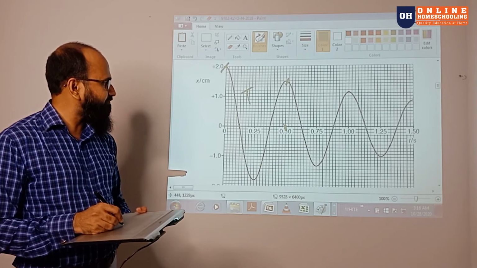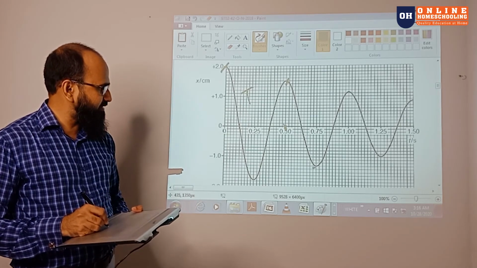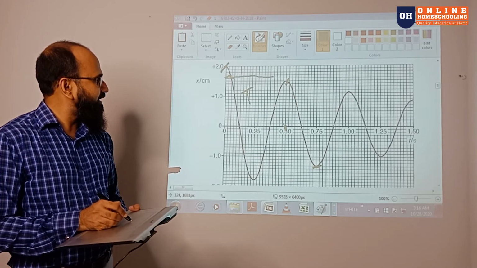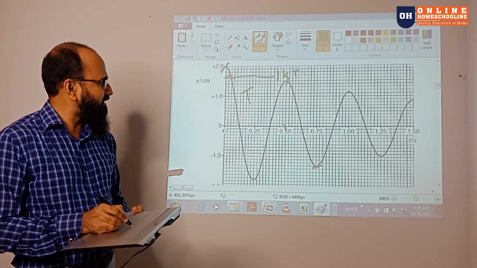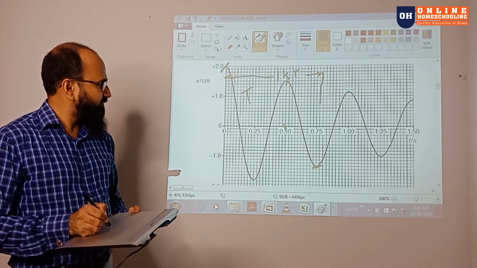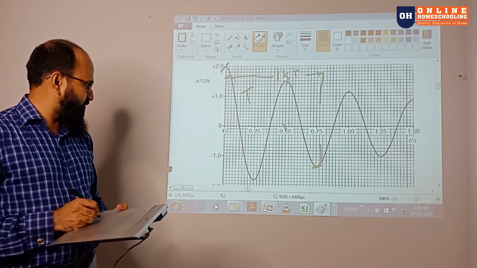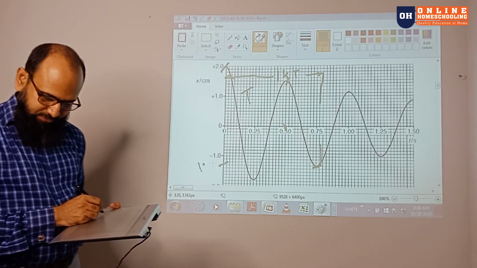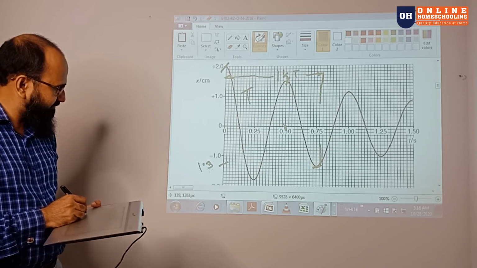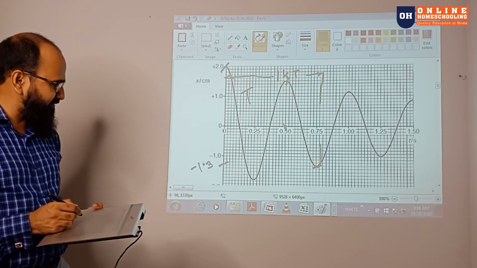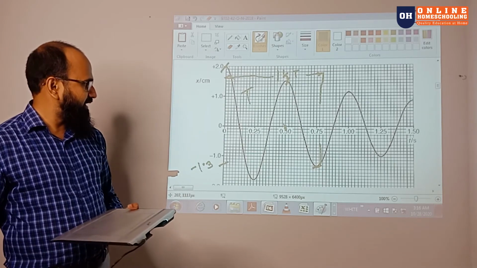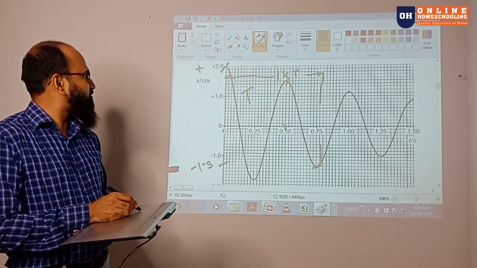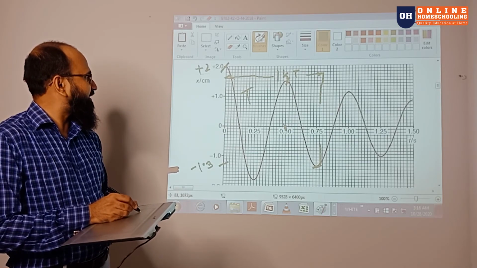So here is the first complete oscillation. So there is the 1.5 complete. So here to here is 1.5 complete time. Now you can go through there and you get 1.3 there. It's a minus sign, no problem with the minus, put the minus there. And initially, in the beginning, it was plus 2 over here.